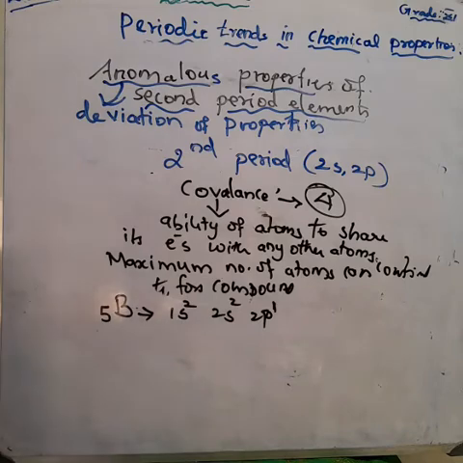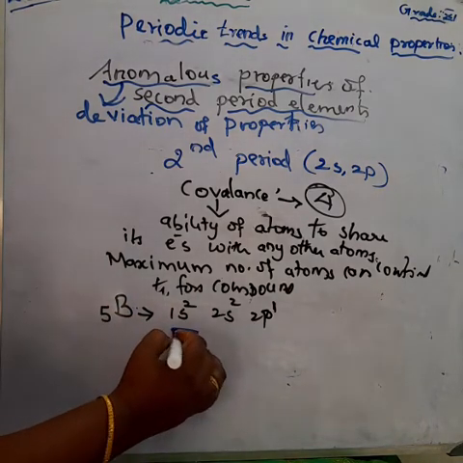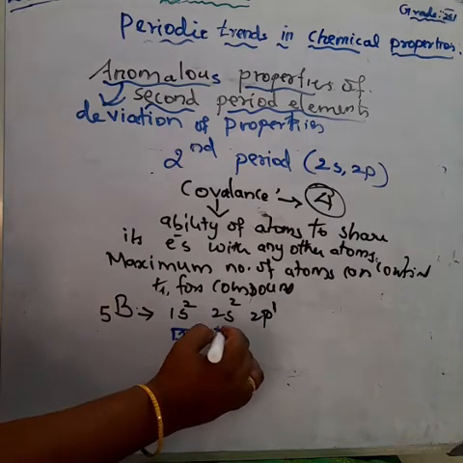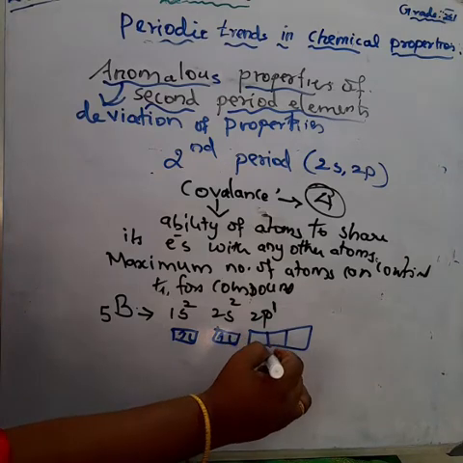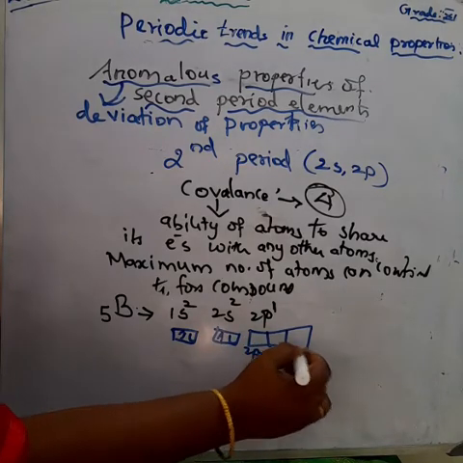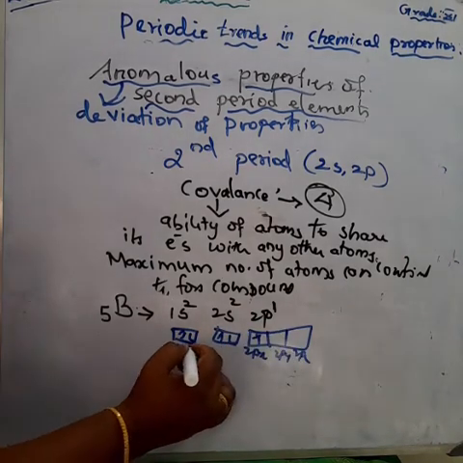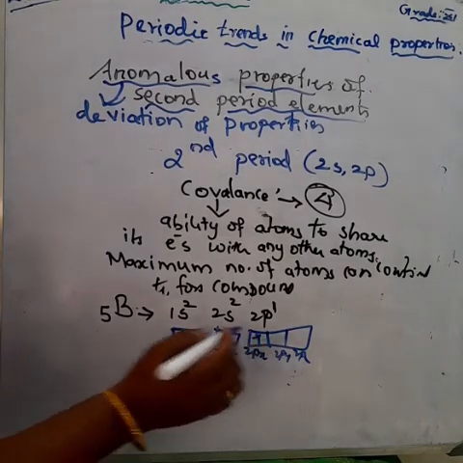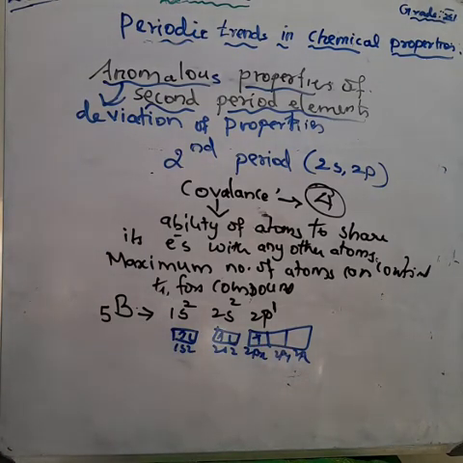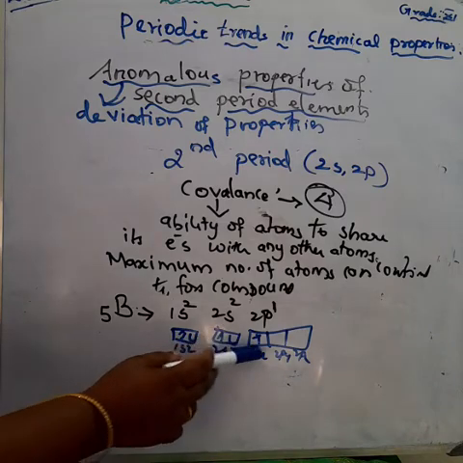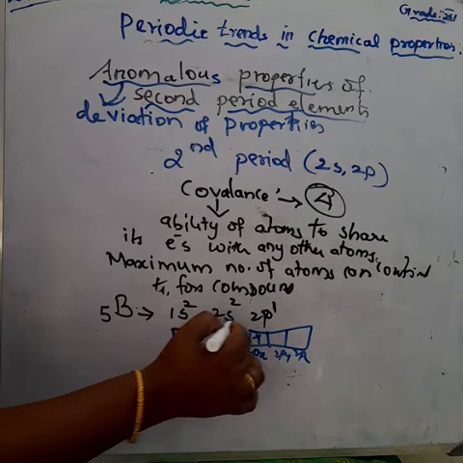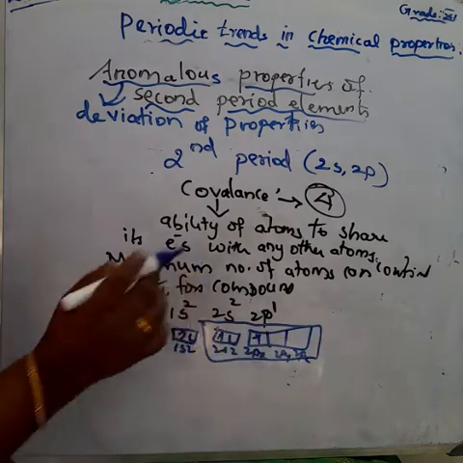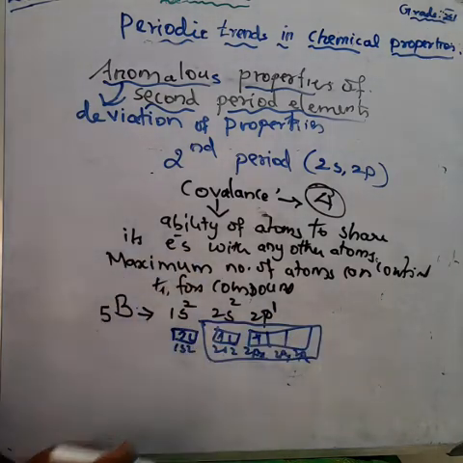What is the orbital diagram? How will you draw the orbital diagram? 1s2 and 2s2 and 2px, 2py, 2pz orbitals. Here 1s has 2 electrons, and 2px has 1 electron. Totally 1, 2, 3, 4, 5 electrons in the boron atom. Here there are only 4 orbitals. The outer shell orbitals are the 2s and 2p orbitals.